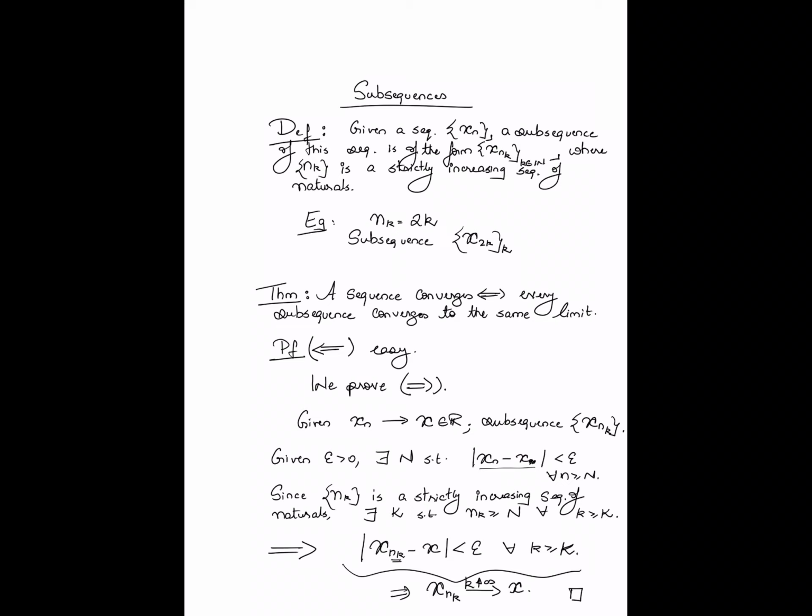Okay, so we have defined so far what a subsequence is. A subsequence is basically the elements of the sequence being sampled along a strictly increasing sequence of natural numbers. That is what a subsequence is. Clearly there are infinitely many subsequences for any given sequence. And the first result we have proved so far is that a sequence converges if and only if every subsequence converges to the same limit.